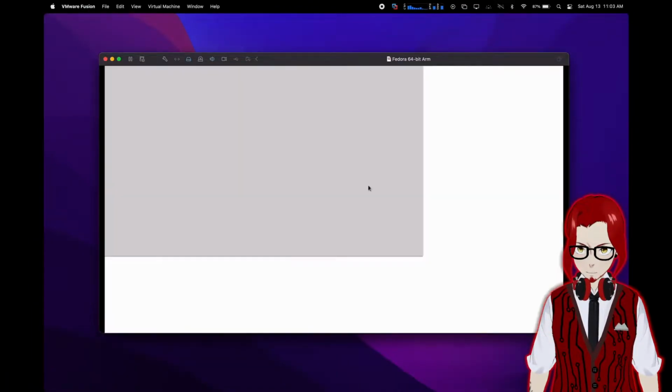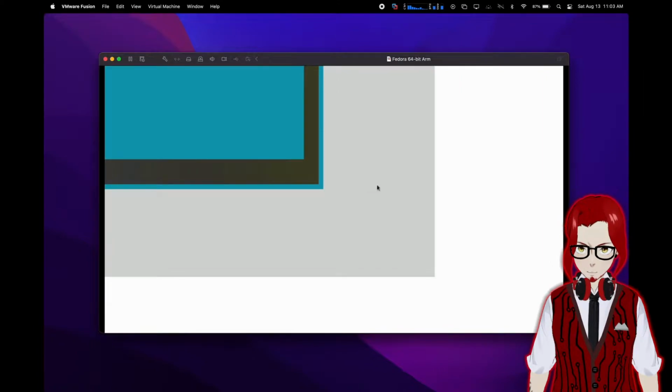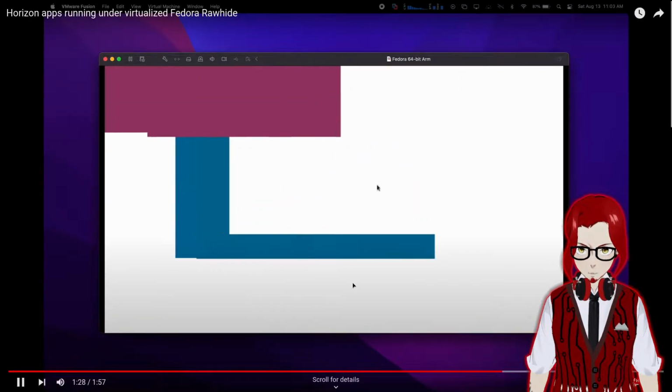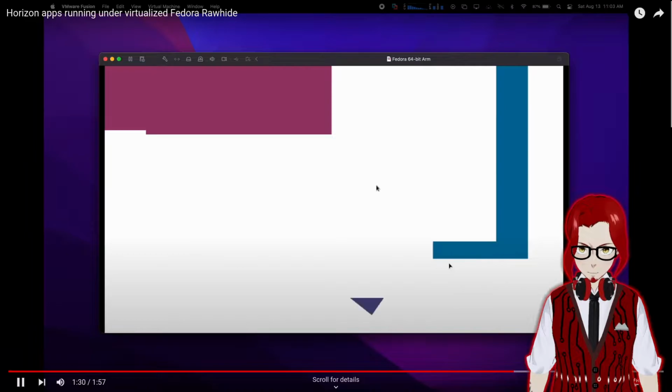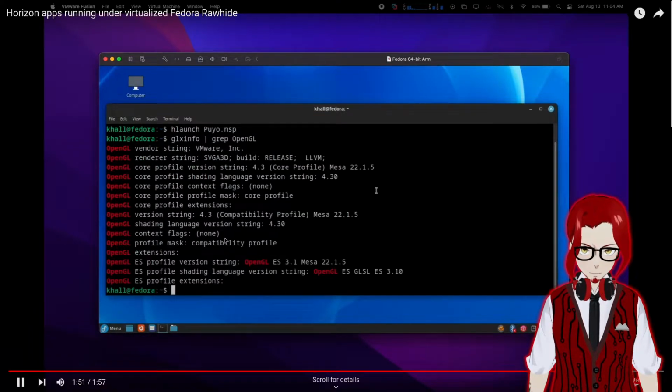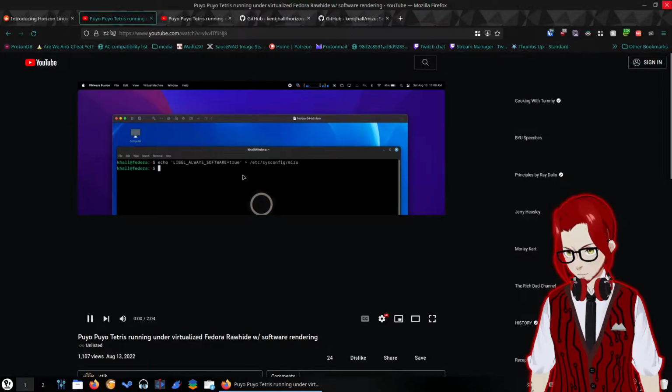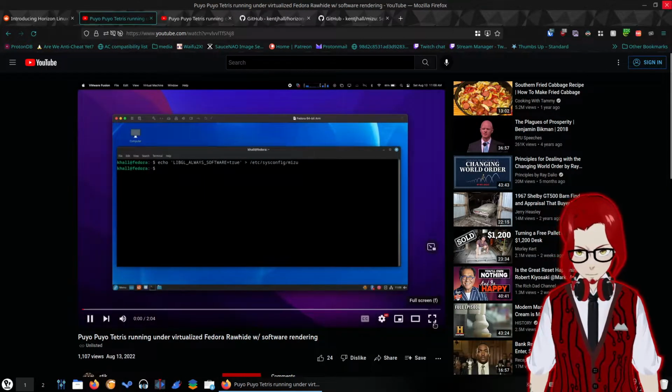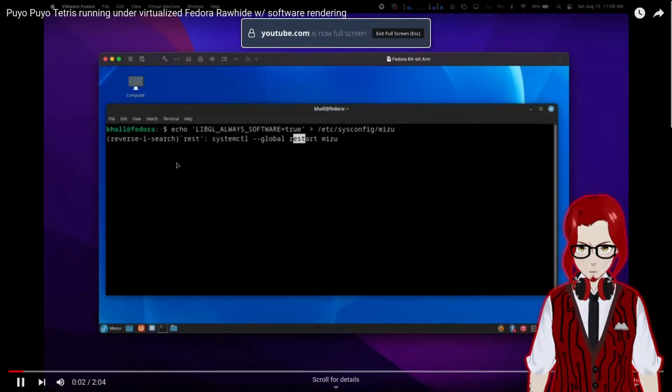Puyo.nsp. Ooh. Okay. Yep, this is the GPU issues they were mentioning. GLX OpenGL. Right. Because the OpenGL version is too old. Okay, so what about here? Rawhide with software rendering.